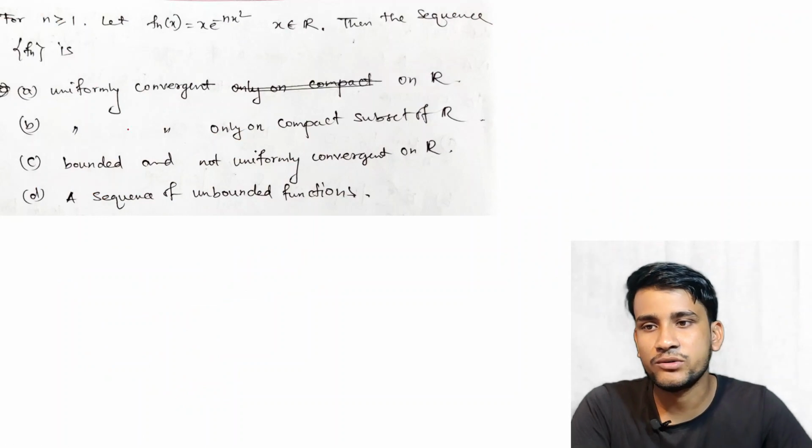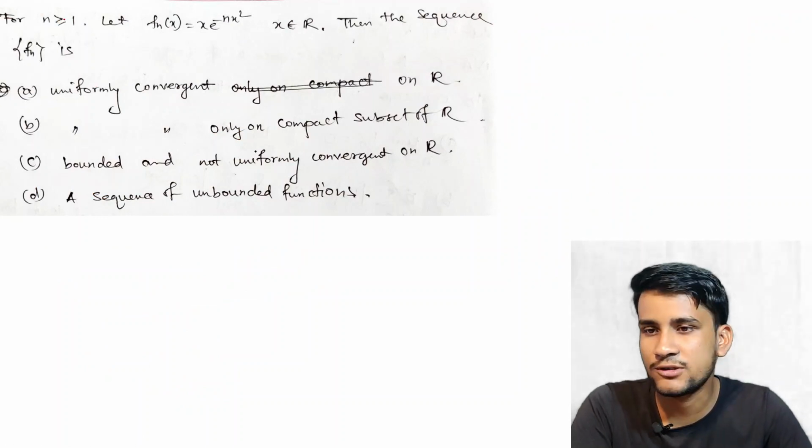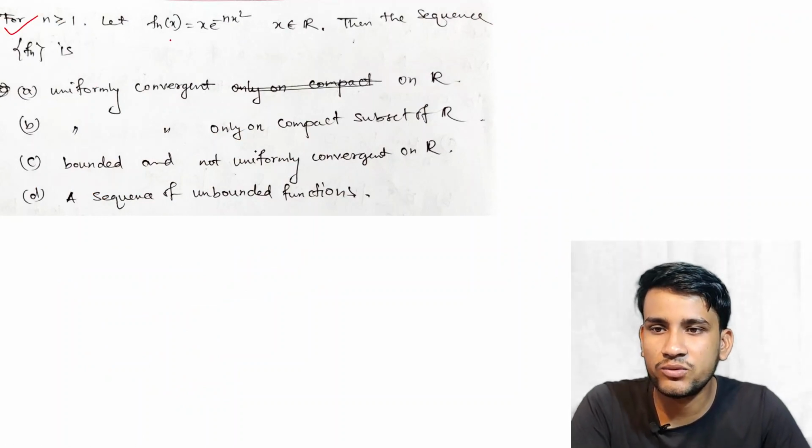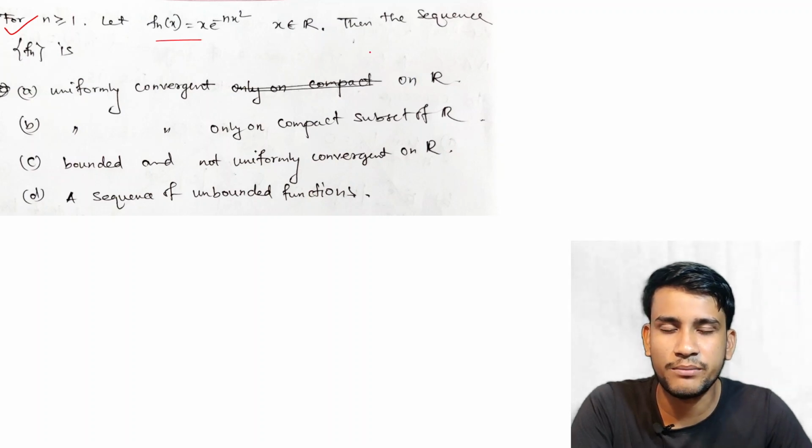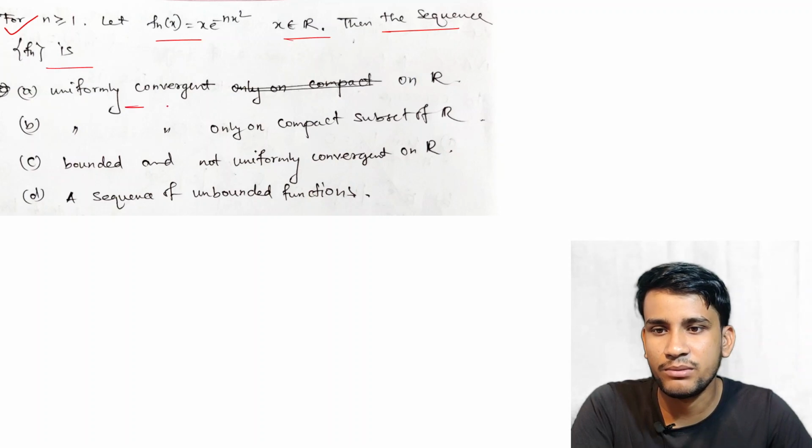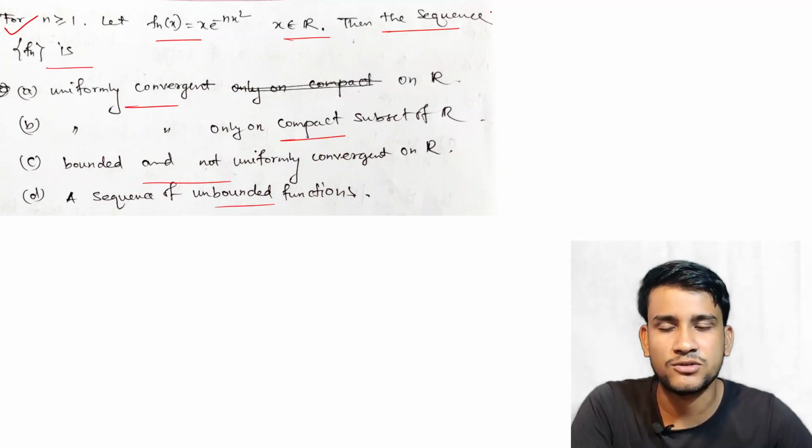Now next question. This is also a question from sequence of functions. For n greater or equal to 1, let fn(x) = x e^(-n x^2), x belongs to R. Then the sequence fn is uniformly convergent, convergent only, bounded, and so on. There are so many options.